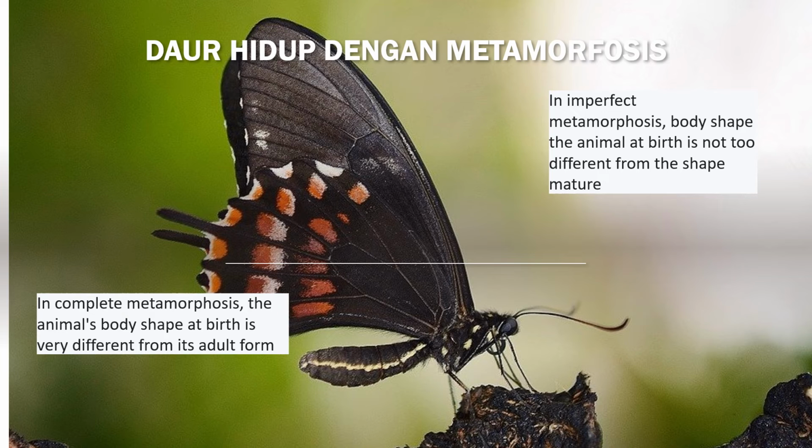So, the life cycle with metamorphosis. There are two kinds of metamorphosis. There is the complete or perfect metamorphosis, where the animal's body shape at birth is very different from its adult form, while in imperfect metamorphosis, the body shape of the animal at birth is not too different from the shape when they mature.